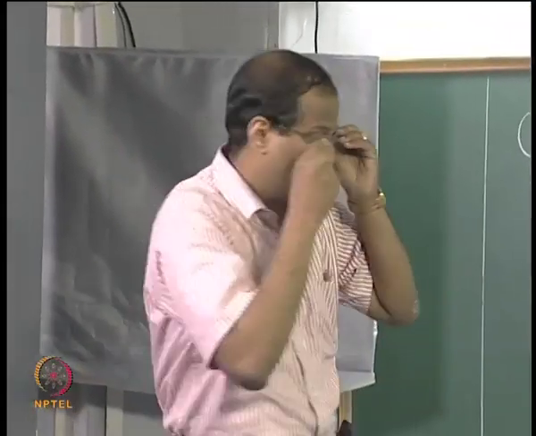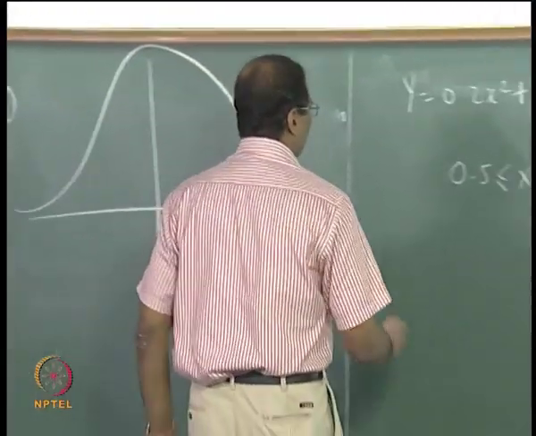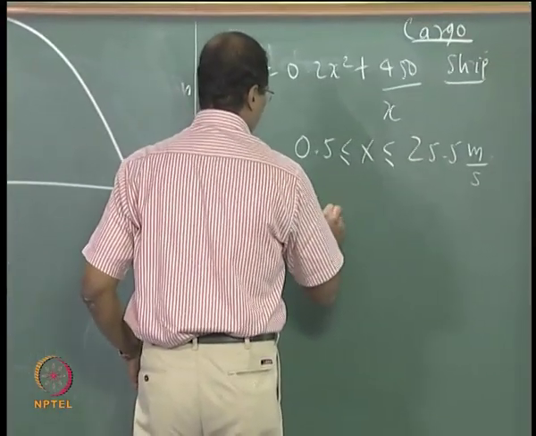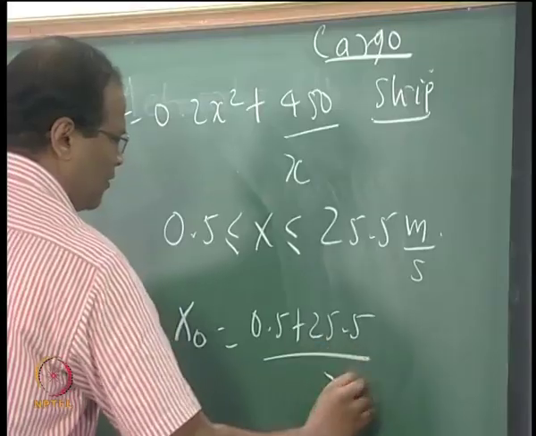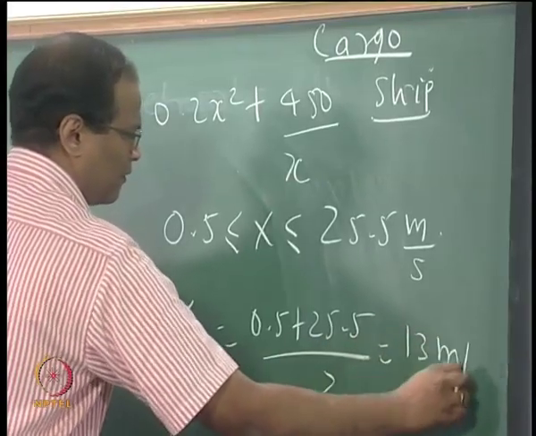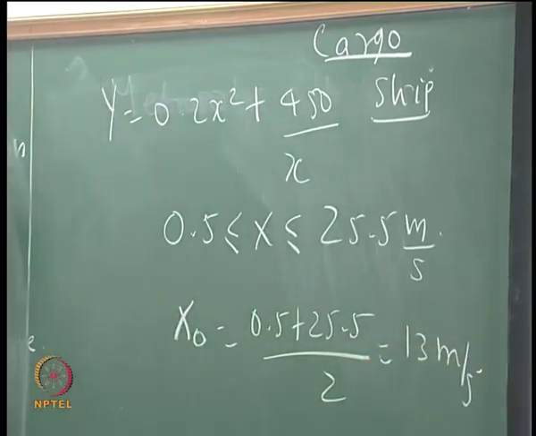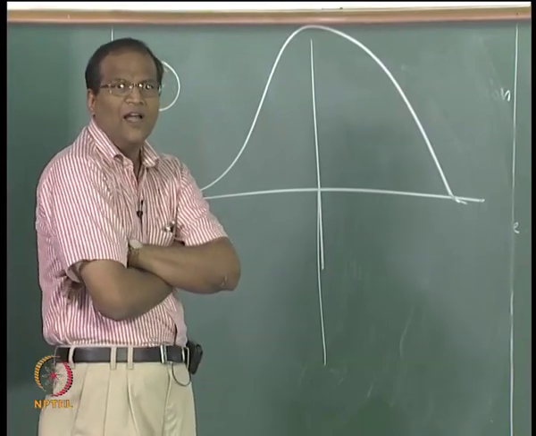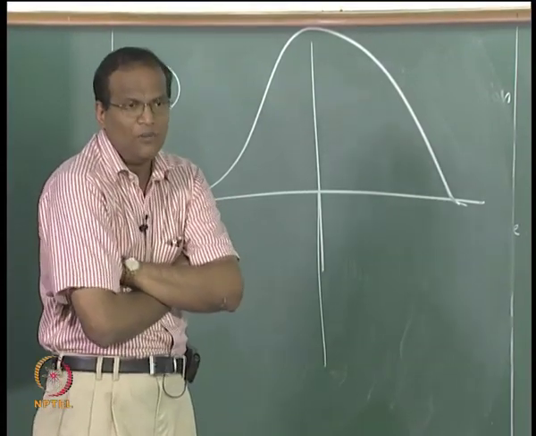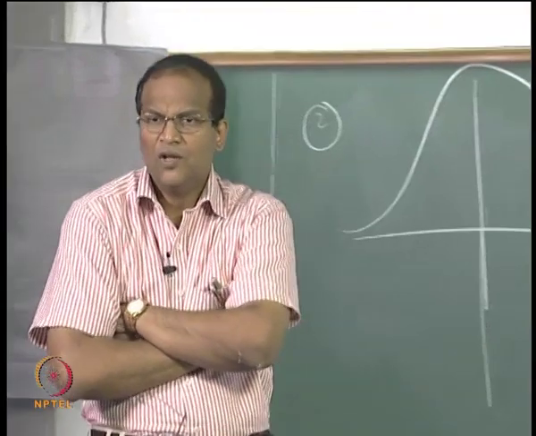Let me take the first sample x naught equal to 13, and I will take this as the mean. I do not want my samples to exceed 25.5, and I do not want them to fall below 0.5.